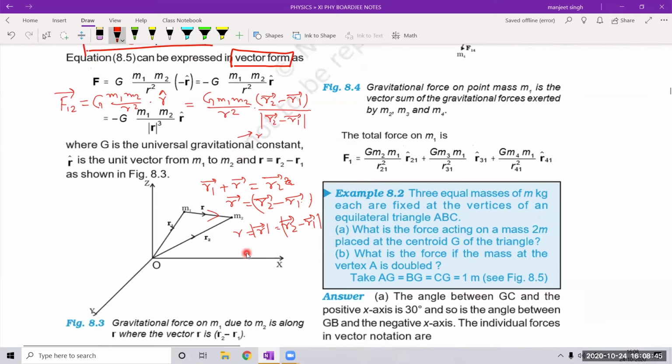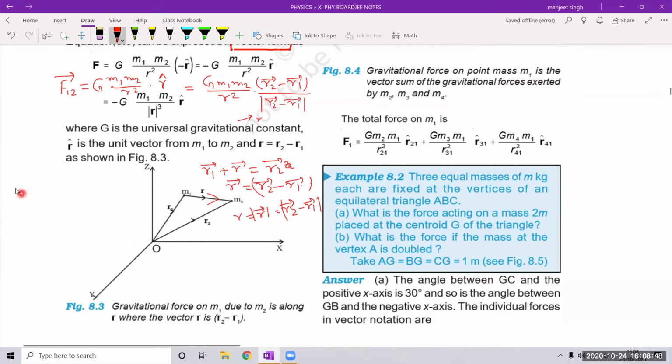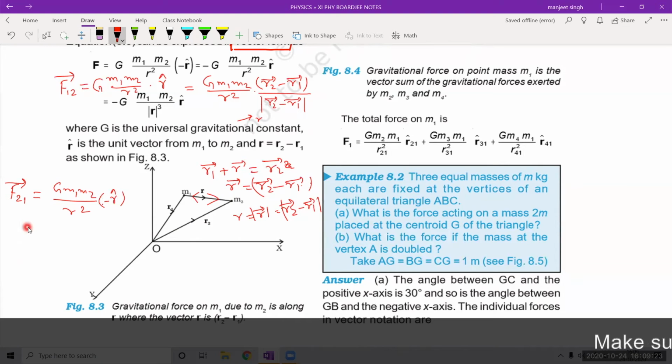Suppose we want to write F21. So as per Newton's third law, the force that M2 applies on M1 is the same as the force M1 applies on M2, in the opposite direction. Okay, so what will F21 be? The scalar value will remain the same. So G m1 m2 upon r square will remain the same, and in the unit vector we get a minus unit vector. Okay, so we see that Newton's third law is applied here.